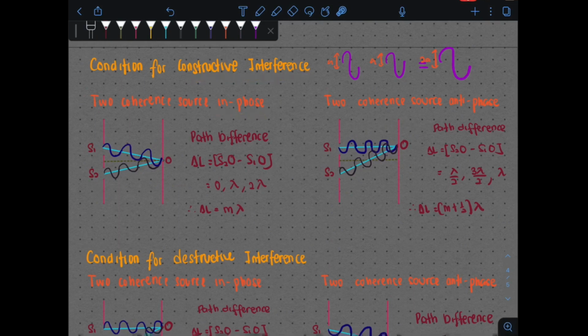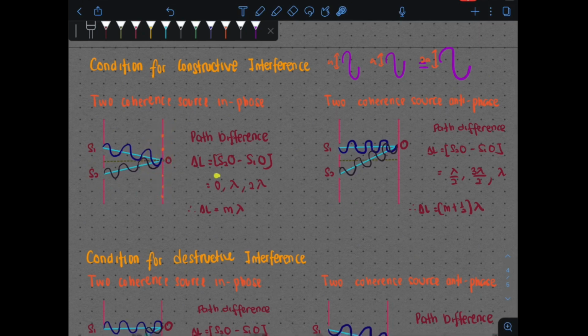In phase constructive interference, kita ada from S1, 1 wavelength, 2 wavelength, 3 wavelength. Daripada S2 pula 1 wavelength, 2 wavelength, 3 wavelength. So delta L here is equal to S2 to O minus S1 to O. Kita dapat 0 wavelength perbezaan antara mereka. But it doesn't matter. Contoh kita tukar sekarang titik, kita pergi ke sini. Let's say you change to here, here ataupun mana sekalipun, bila you tukar, since they started in phase dan mereka kena habis constructively juga, at every point dia kena habis constructively juga.